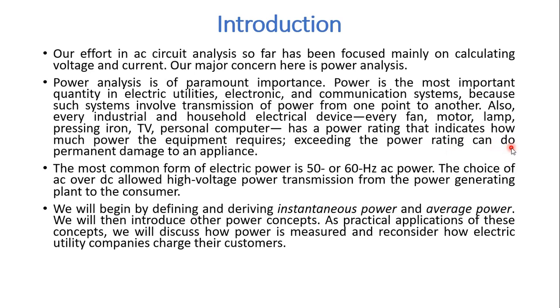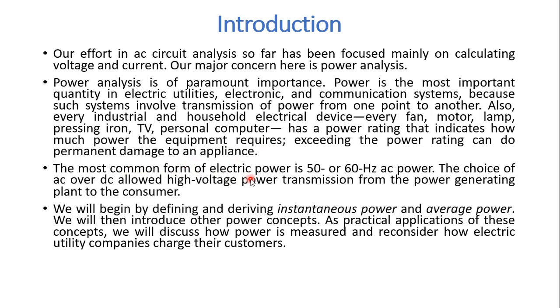Exceeding the power rating can do permanent damage to an appliance. So every device has a power rating, which indicates how much power is required for operating that equipment. If the power rating is exceeded, it may damage that equipment permanently.